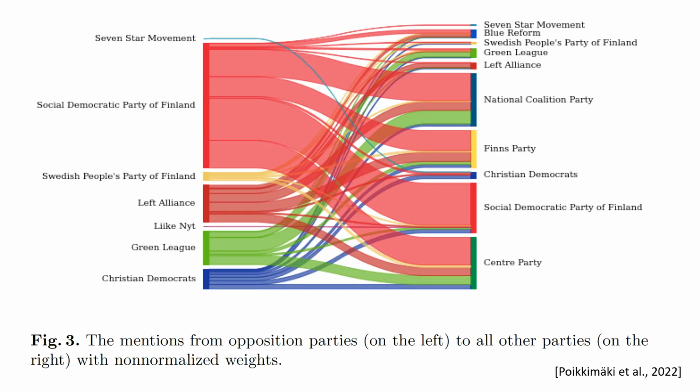This figure illustrates the mentions from opposition parties on the left to all other parties on the right with non-normalized weights. For example, MPs in the Green League speak mostly about MPs in the Centre Party and the Coalition Party, probably due to disputes related to, for example, environmental issues.